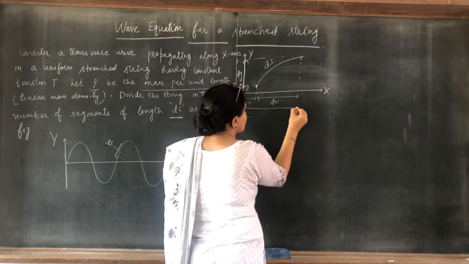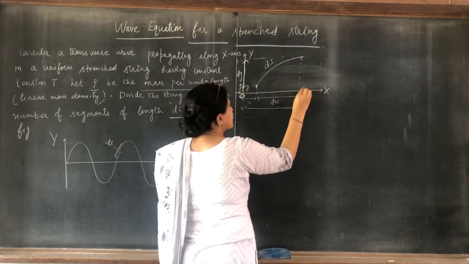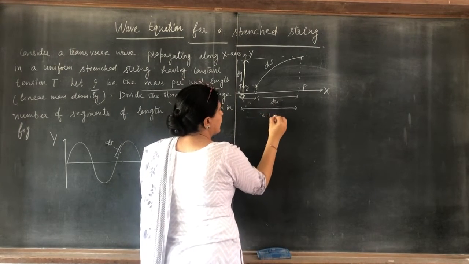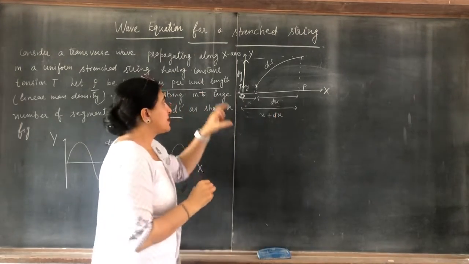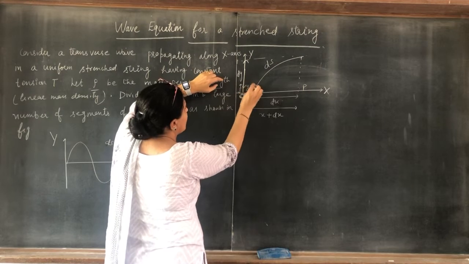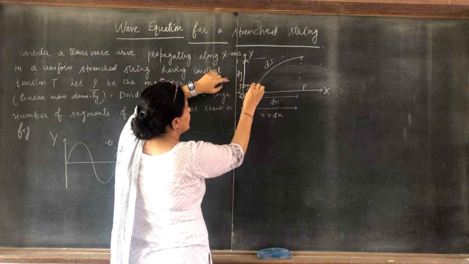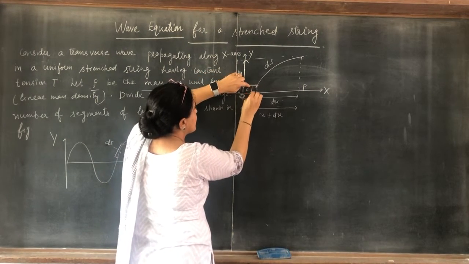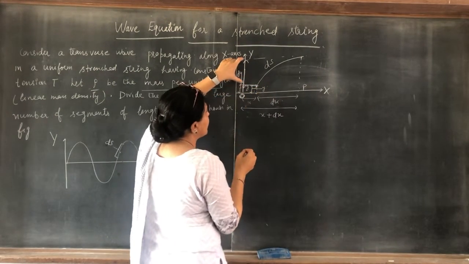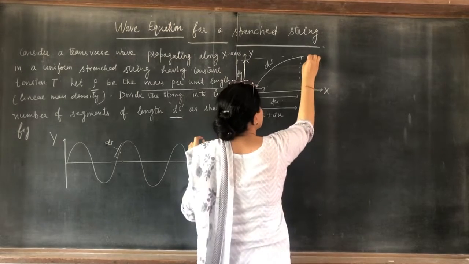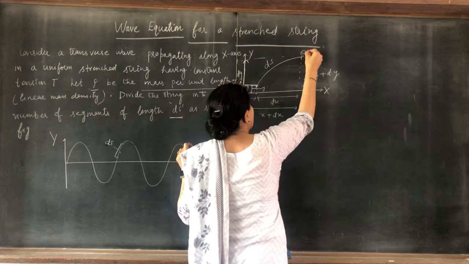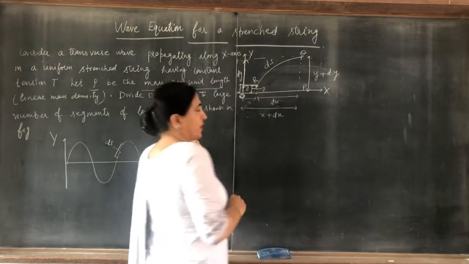So the total distance from O to this point, taking this point as P, is x plus dx. Similarly, up to this point the distance is y, and this distance is dy, so the total distance is y plus dy. Taking this point as Q and this point as R.